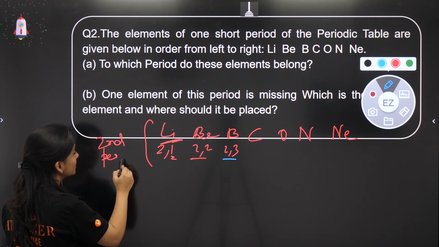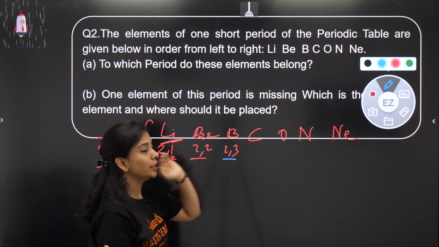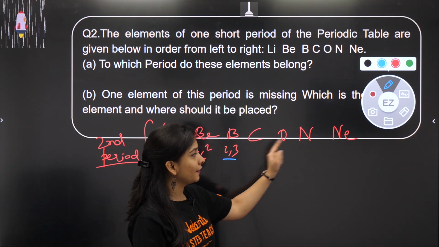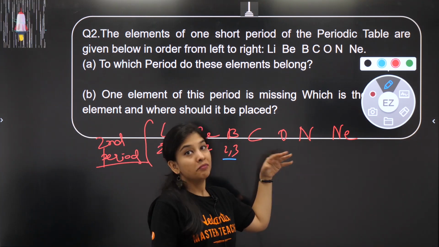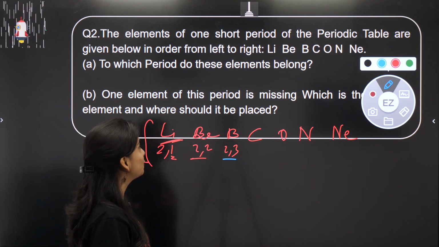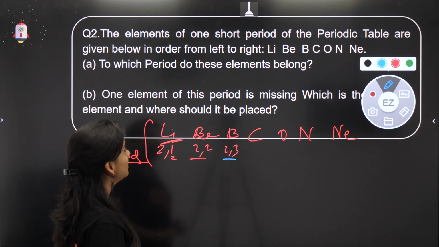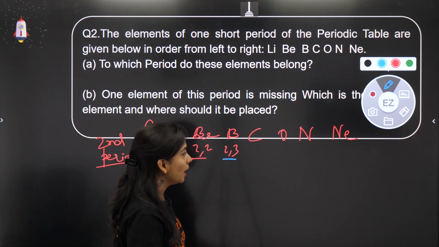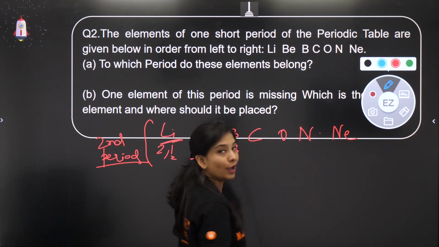The second period has 8 elements in total, from lithium to neon. But ma'am, these are 1, 2, 3, 4, 5, 6, 7. That means one element they have not written, maybe they will ask you. So it is not a mistake in the question. Let's move to the next part. One element of this period is missing. Which is that element and where should it be placed? So the element that is missing is fluorine.